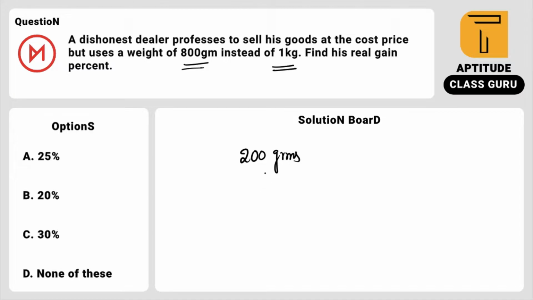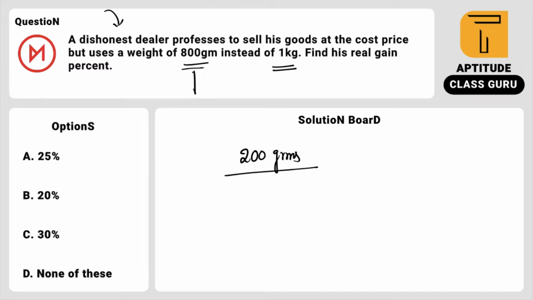Next, the profit or loss is always calculated on the cost price. We all know that, right? But when it comes to these dishonest less-weight, more-weight basic problems, you have to compare the profit with the goods sold. So what is the total sold quantity?